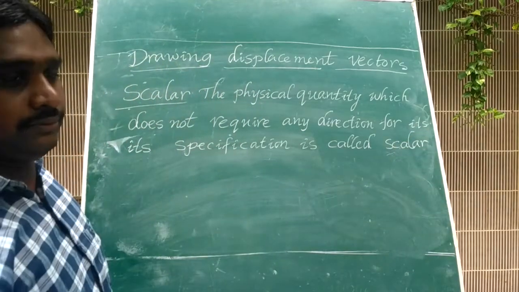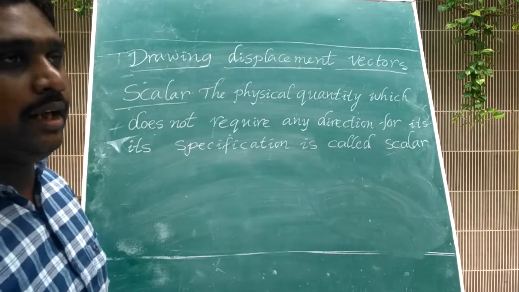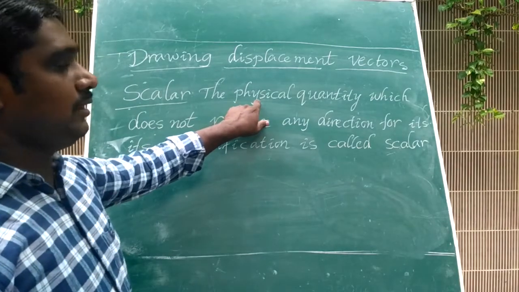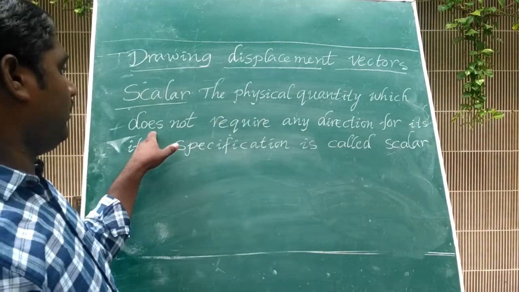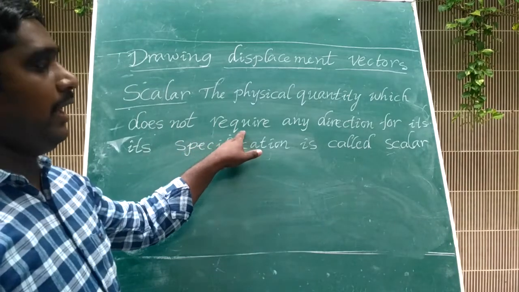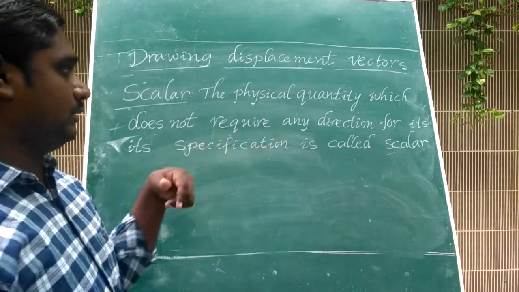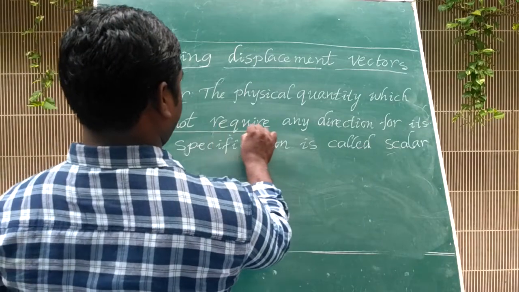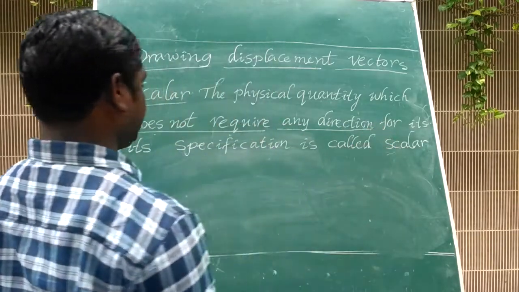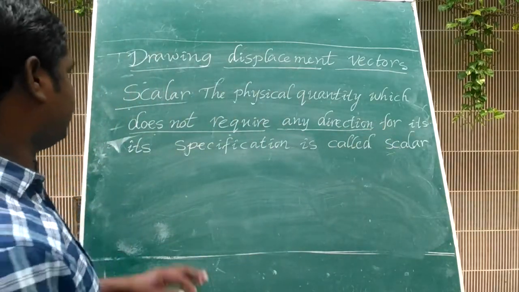Okay, students, what is the scalar? The physical quantity which does not require any direction for its specification is called scalar.